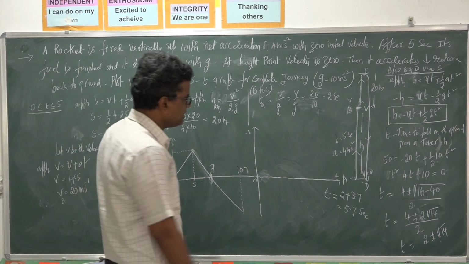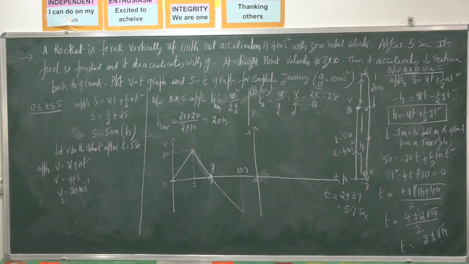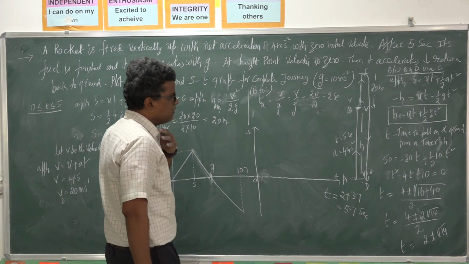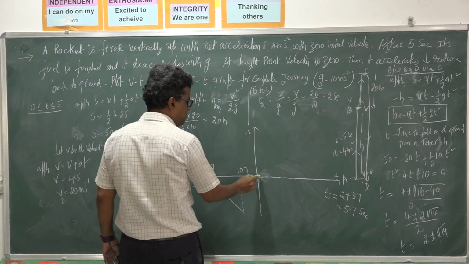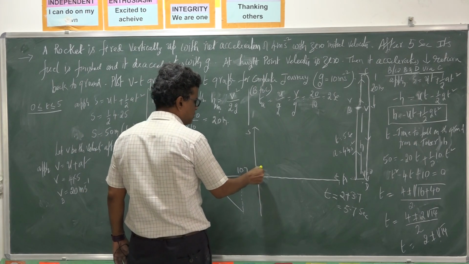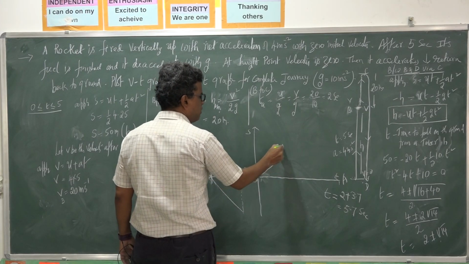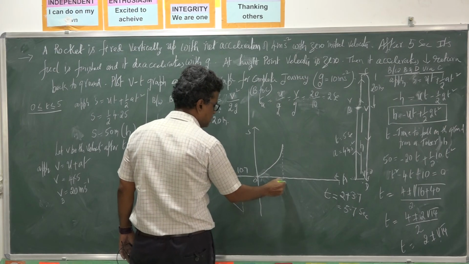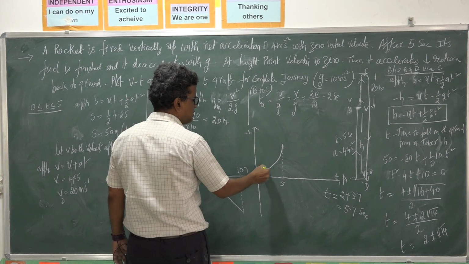So what is the shape of the curve? First it accelerates. What is the shape of the curve? It is a parabola with increasing speed. Increasing speed means increasing slope. Parabola with increasing slope, like this. So how much time will it take? 5 seconds. During 5 seconds, with increasing slope. So its shape is a parabola.